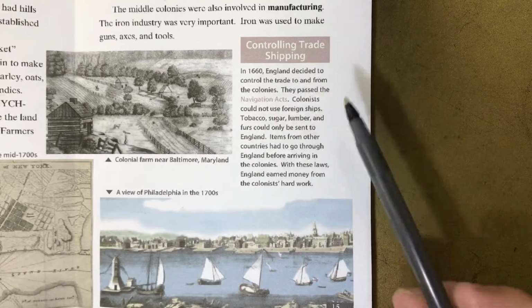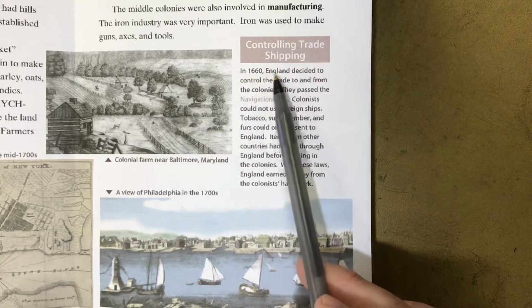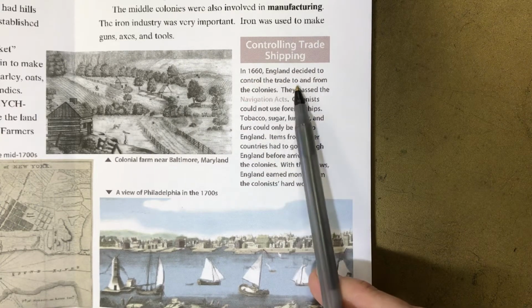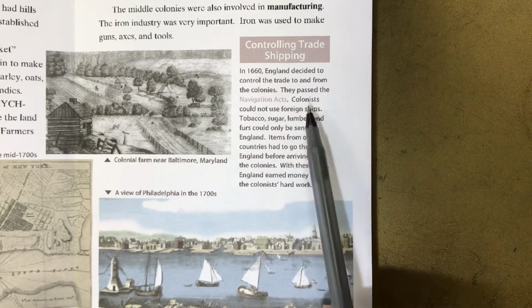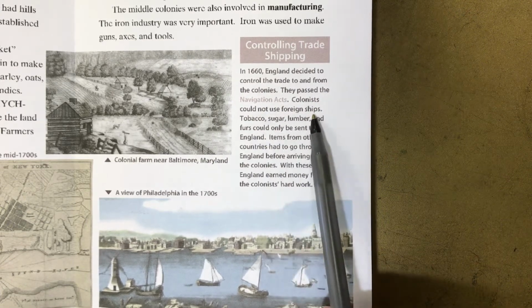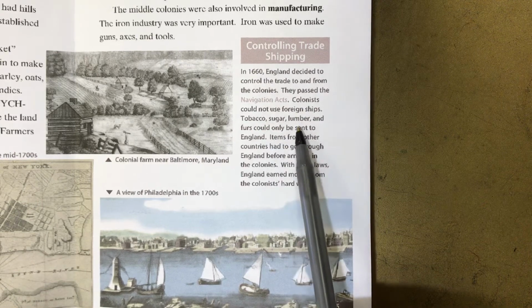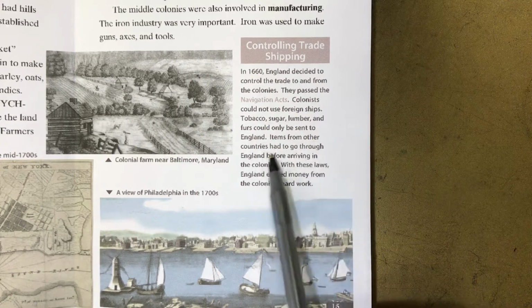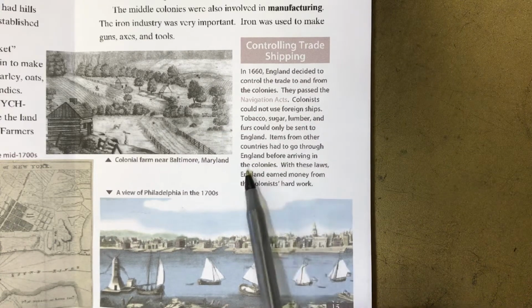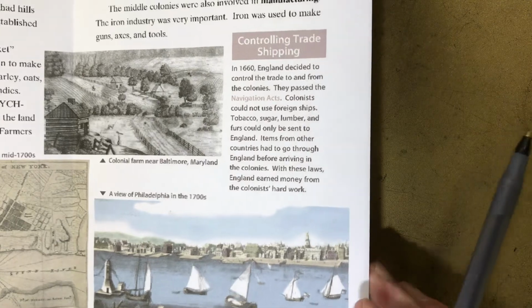Controlling trade, shipping. In 1660, England decided to control the trade to and from the colonies. They passed the Navigation Acts. Colonists could not use foreign ships. Tobacco, sugar, lumber, and furs could only be sent to England. Items from other countries had to go through England before arriving in the colonies. With these laws, England earned money from the colonists' hard work.